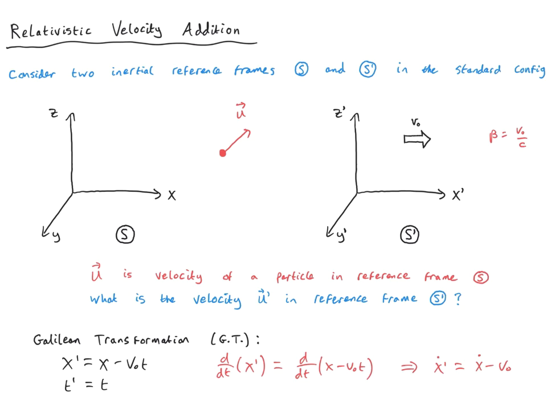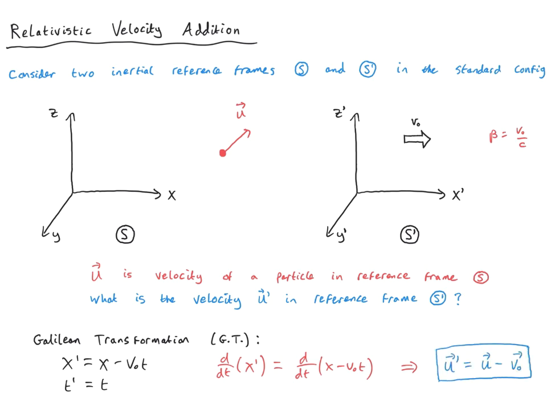We're talking about inertial reference frames. Therefore, it has no time dependence of itself. The time dependence is completely captured here in the multiplication by the parameter t. So this is basically what we get, very straightforwardly, in Galilean relativity. We have a straightforward velocity addition formula. If I want to know the velocity in one reference frame, the primed reference frame, I take the velocity in the unprimed reference frame and just subtract off v naught.